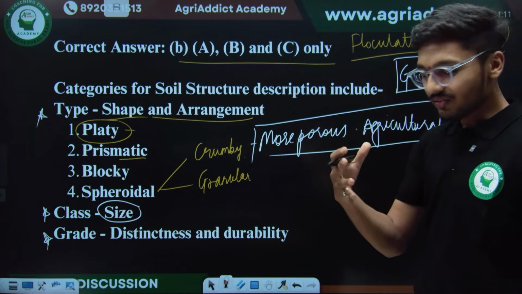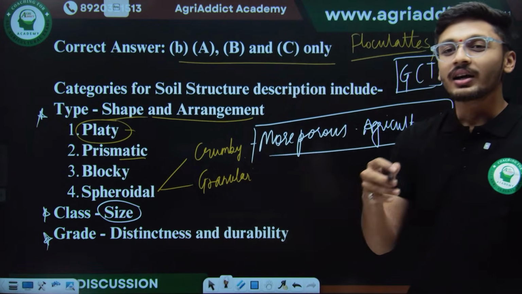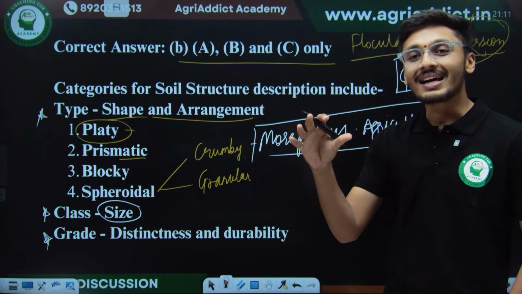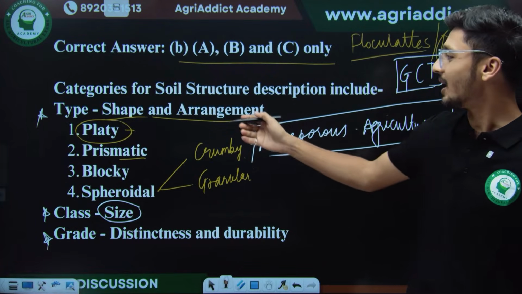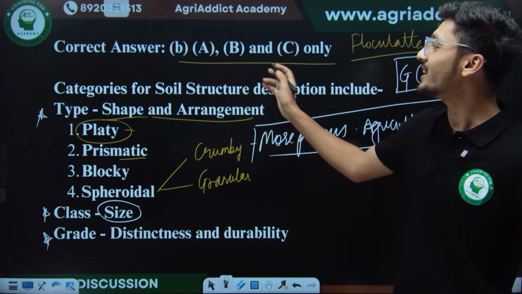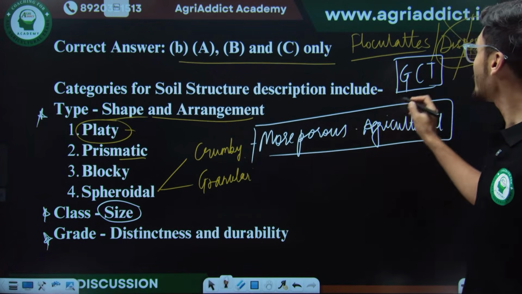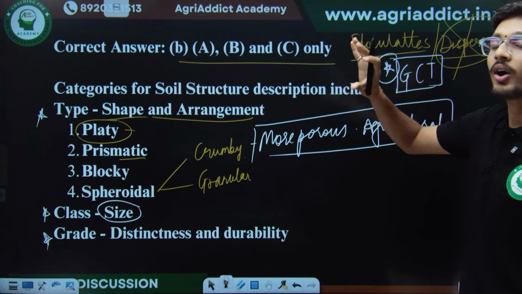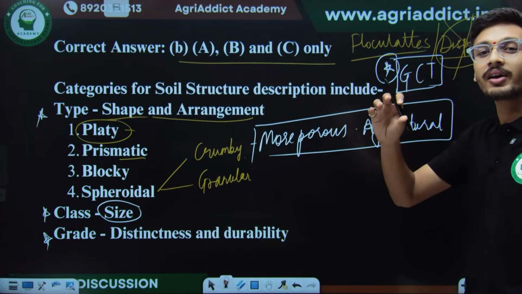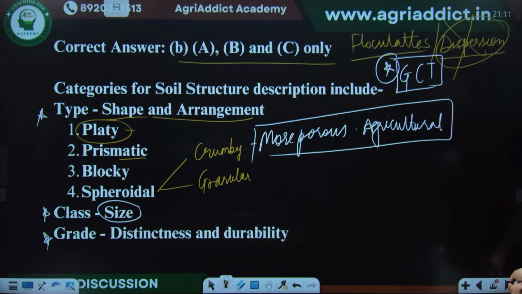So now, if you have seen the 2025 paper, some questions are also asked like arrange the proper sequence. So if this is asked in the exam, what is the correct sequence of analysis of soil structure, just remember this: grade, class and type is the correct sequence used for analysis of soil structure when we are analyzing the particle separates, right? So remember, if this question comes in the exam, you will attempt it exactly like this.